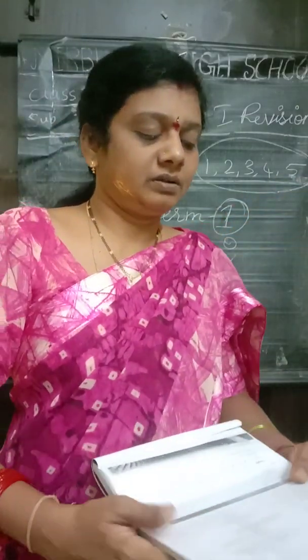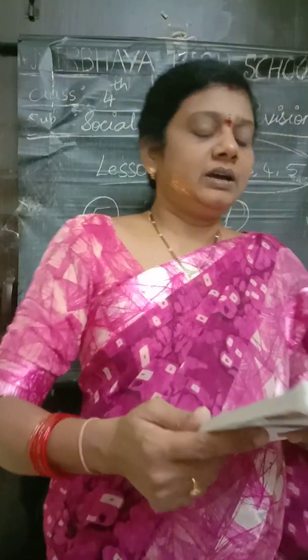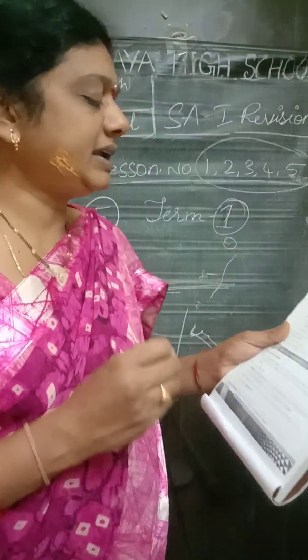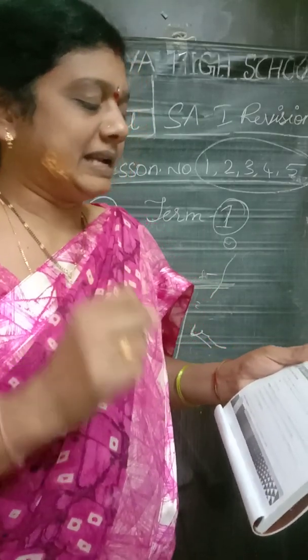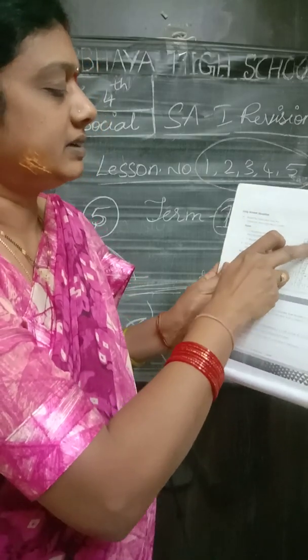Okay children, and the 19th one: read the clues and solve the crossword about the rivers of India. First one, a Himalayan river that flows through Ladakh. Where is it? First one, children, it is here. Indus.